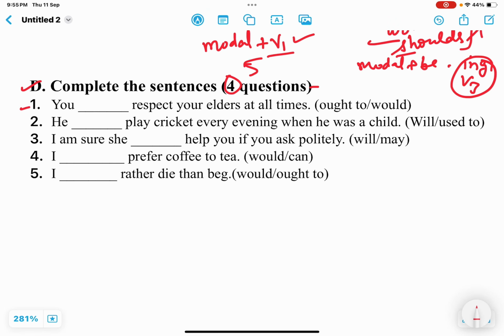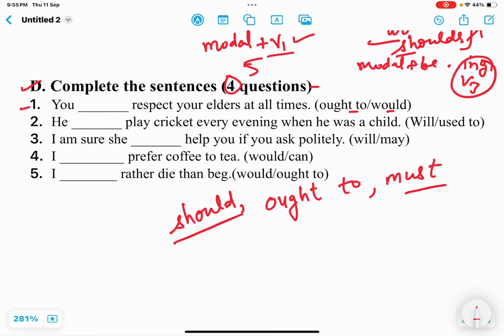First one is: you dash respect your elders at all times. Now you can see here "ought to" and "would", two options are given. So whenever a suggestion or advice is given, we can use should, ought to. Ought to is similar to should. Or must also we can use in this situation, but should is better and ought to is most appropriate. Must is used when a rule is given. So here should is not given, so ought to is given, so we are to choose ought to because would is not correct. Ought to is to be used here.